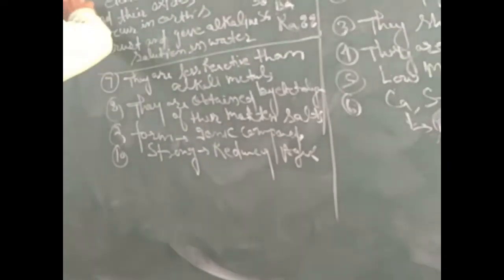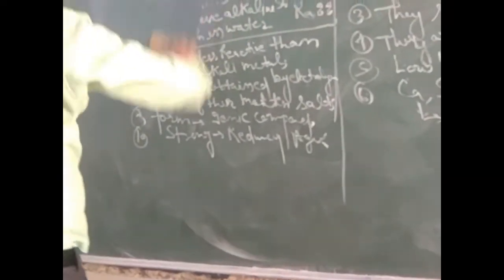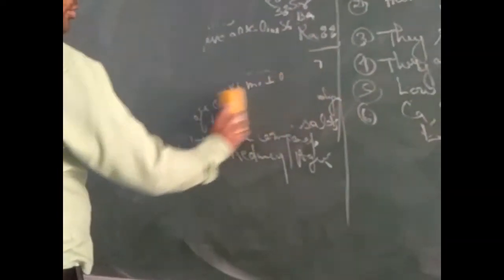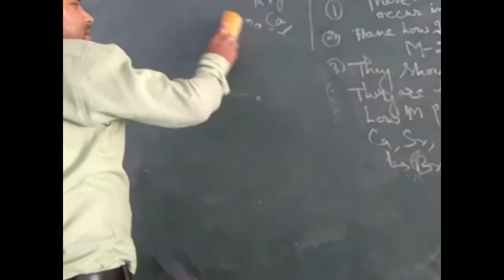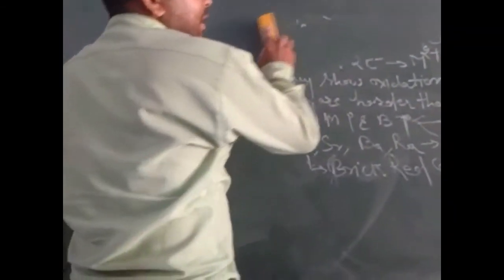Now, dear students, we will discuss the next type of element, that is, transition elements. As we know, transition elements are located in the middle of the periodic table. On the sides are the alkali metals and alkaline earth metals, while in the middle of the periodic table lie the transition elements.